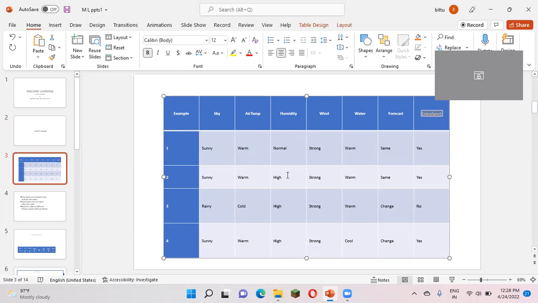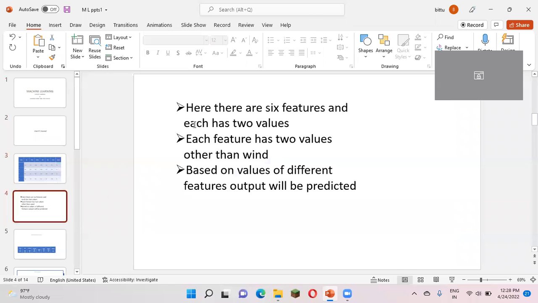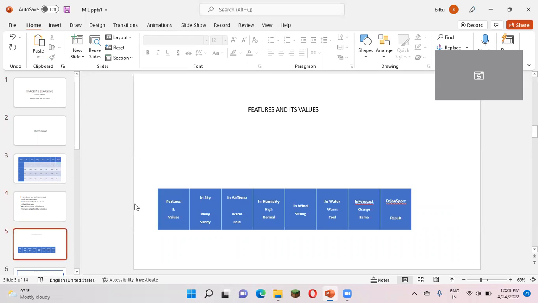Okay, let us see how, based on this diagram, we form a concept and predict the output. I have written it like this: we have 6 features and each has 2 values. Based on the values of these features we'll be predicting the output, right? Next, in the table I have written features and then values. In the sky feature we have 2 values, in the air temperature feature we have 2 values. So I have written every feature and the values they have.